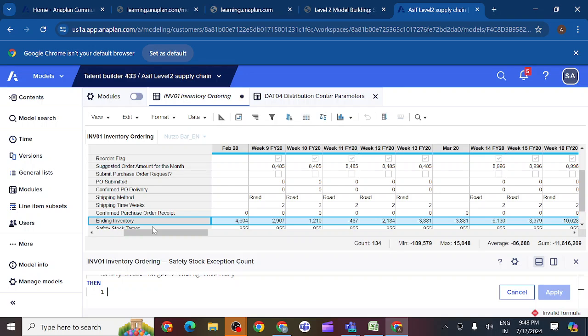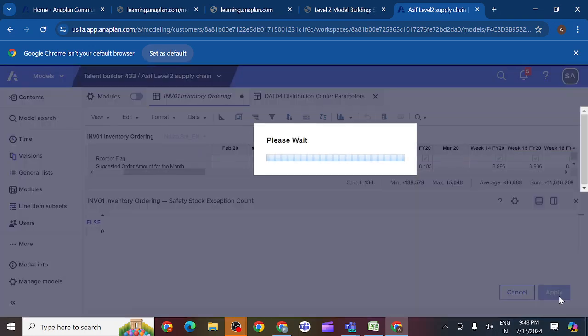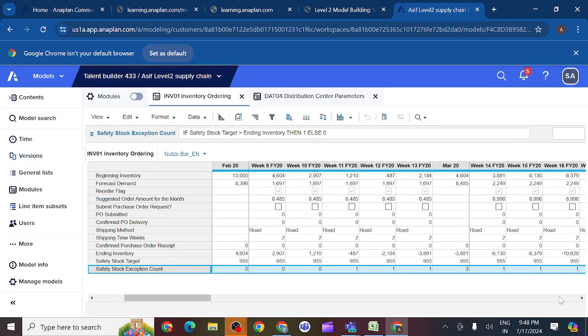We should get 1, else 0. So you can see how the condition is working. You can see here where we are getting 1: safety stock is greater than ending inventory. If safety stock is greater than the ending inventory, then 1, else 0.